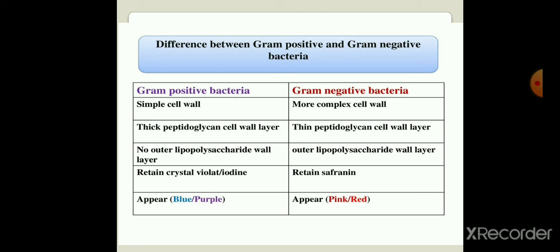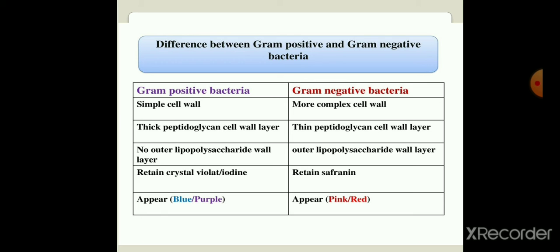And in gram-negative, this negative shows that there is a thin layer of peptidoglycan around the bacterial cell. In gram-positive bacteria, there is no outer lipopolysaccharide cell wall, but in gram-negative, an outer lipopolysaccharide wall layer is present. In the staining technique, gram-positive bacteria use the stain crystal violet, and then iodine. But gram-negative bacteria use safranin as a stain,